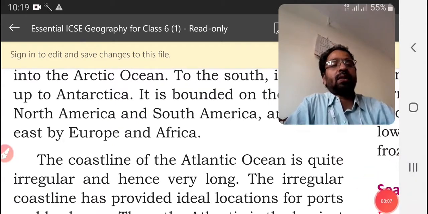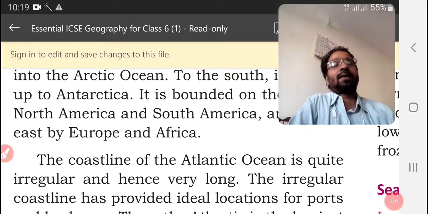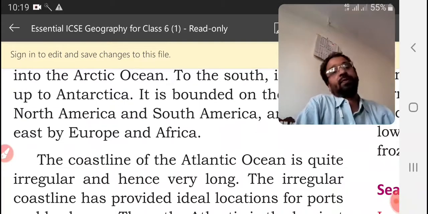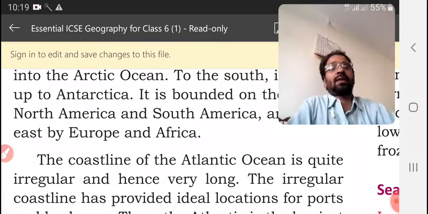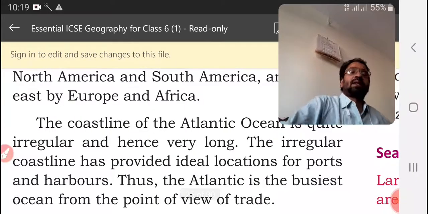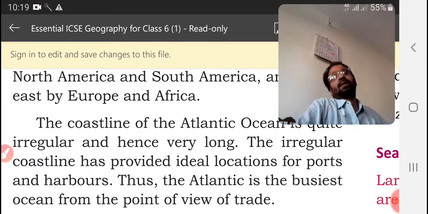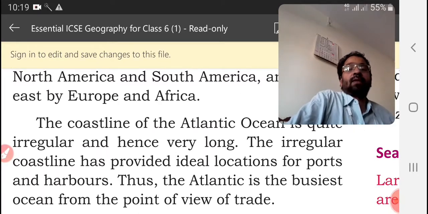The coastline of the Atlantic Ocean is quite irregular and hence very long. Irregular coastlines provide ideal locations for ports and harbors. Thus the Atlantic is the busiest ocean from the point of view of trade.